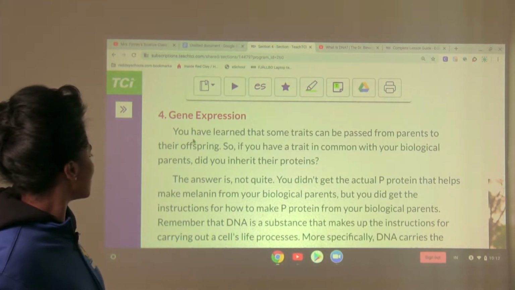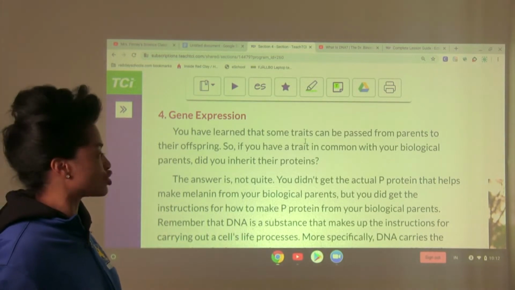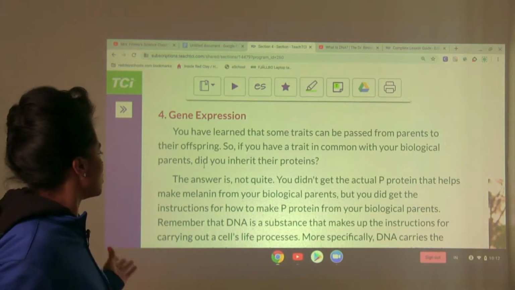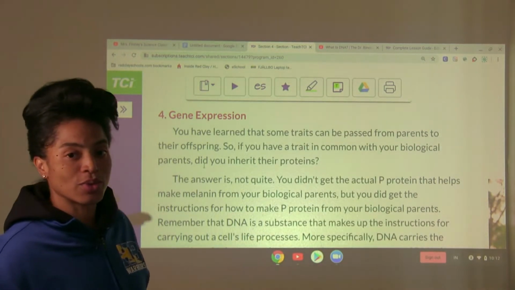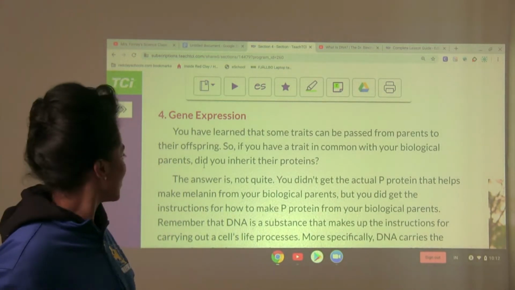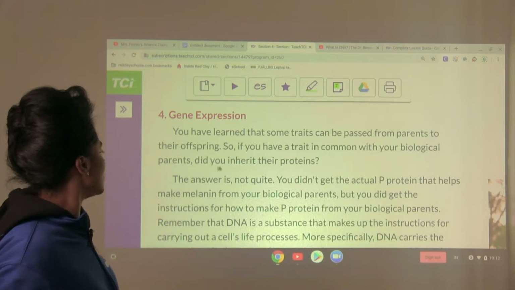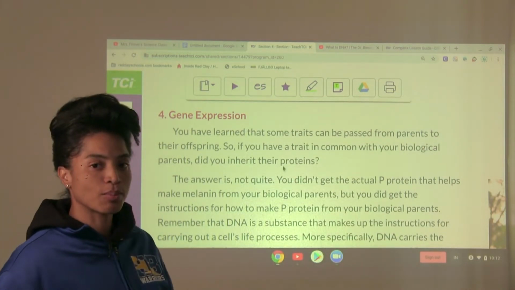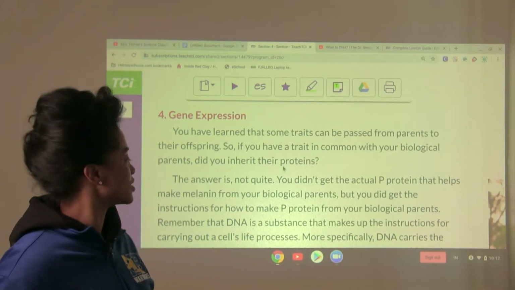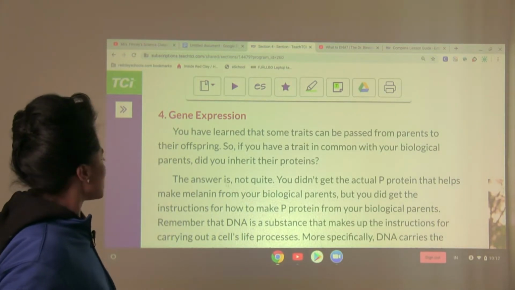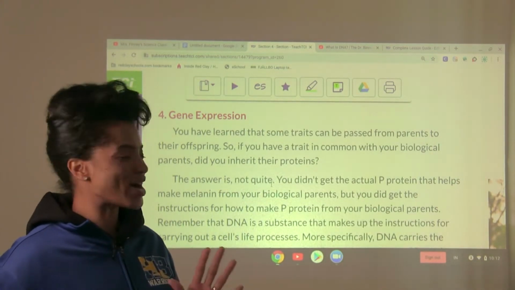At the very top, it says you have learned that some traits can be passed from parents to their offspring. We think of offspring as children, right? So if you have a trait in common with your biological parents, did you inherit their proteins? That's the essential question of the day. The answer is not quite.